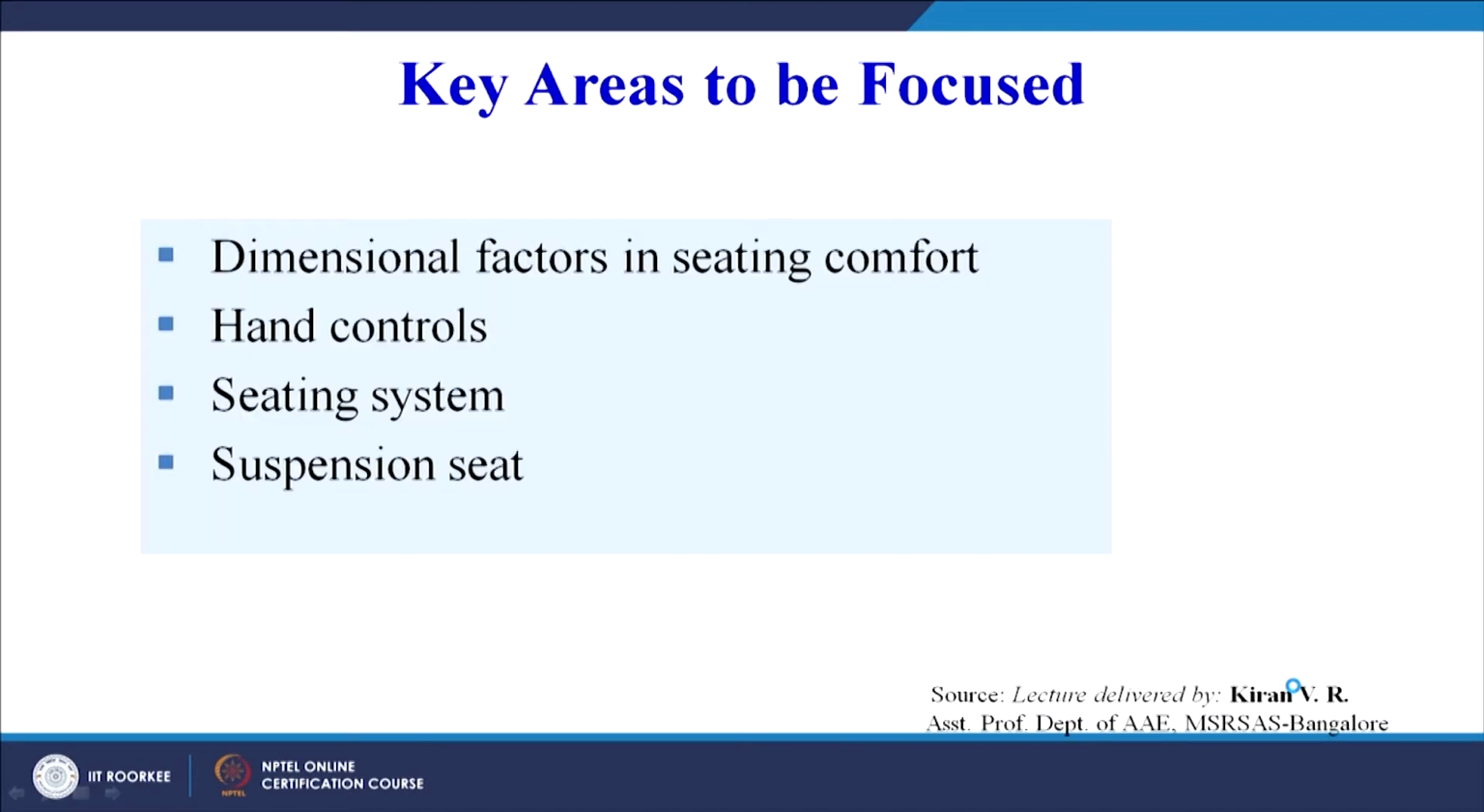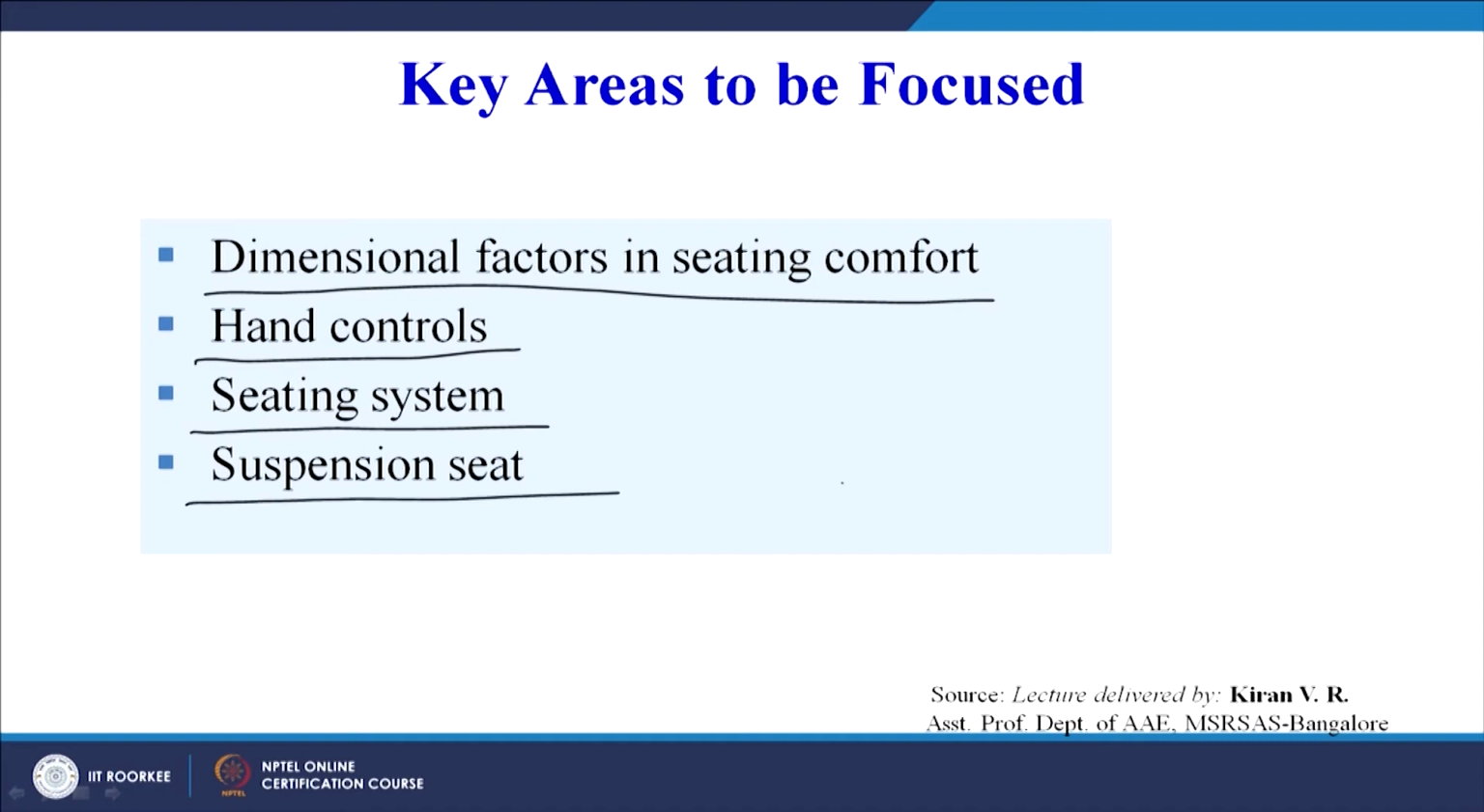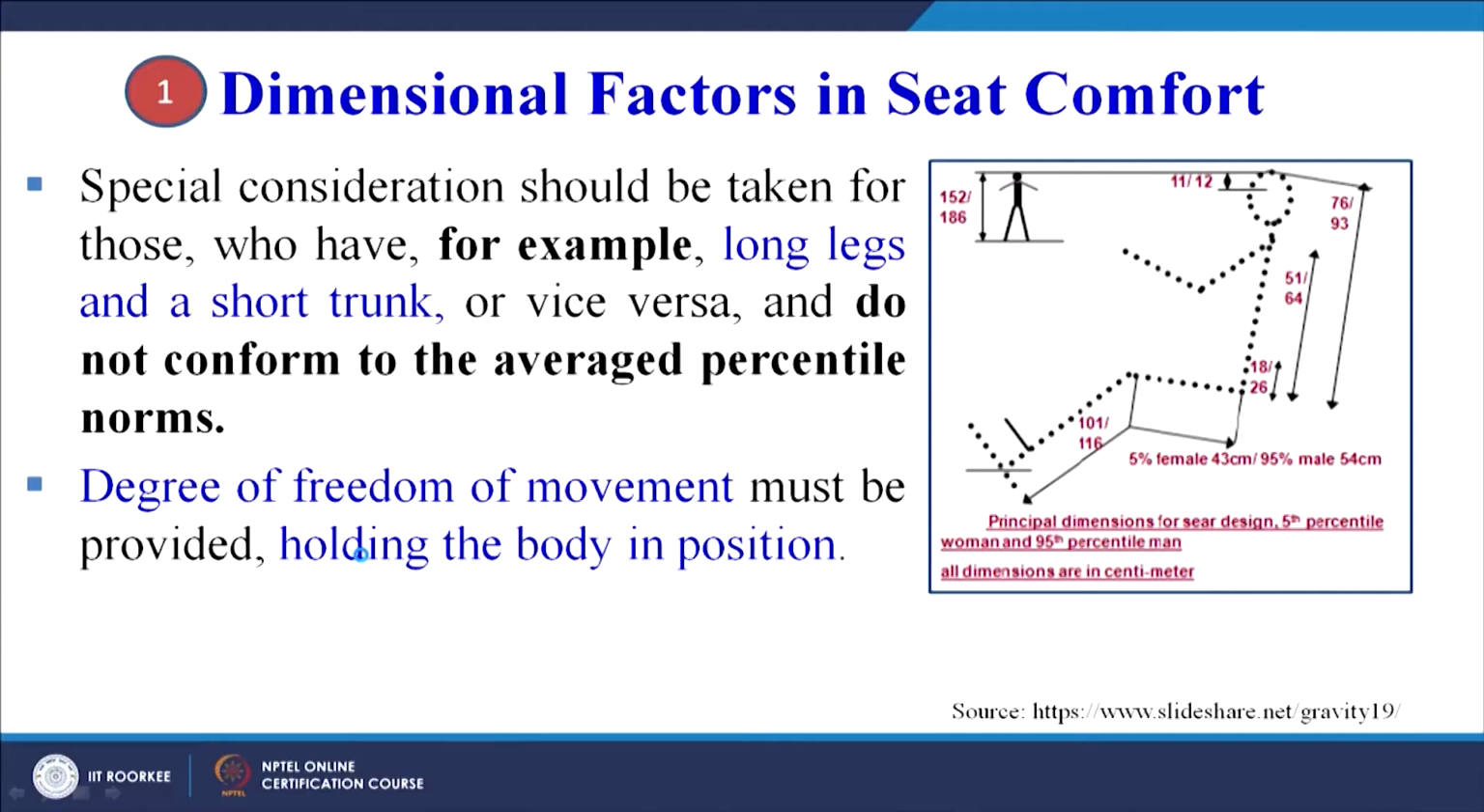Now lastly, we will try to quickly rush through the key areas to be focused on. We need to focus on the dimensional factors in seating comfort, as we have already seen: the fit parameters, hand controls, seating system and the suspension seat. So let us see what is the role of suspension here. Now these are the dimensional factors in seat comfort. Already we have seen, this is again the same representation. Special consideration must be taken for those who have, for example, long legs and a short trunk, or vice versa, short legs and long trunk, and do not conform to the average percentile norm. So sometimes there can be certain deviations.